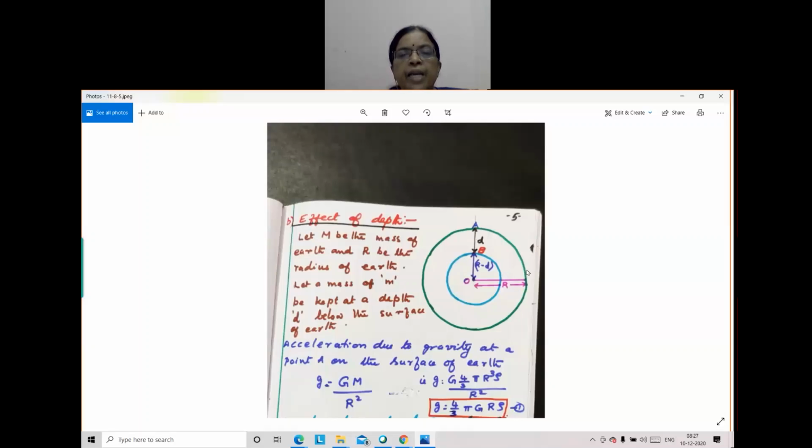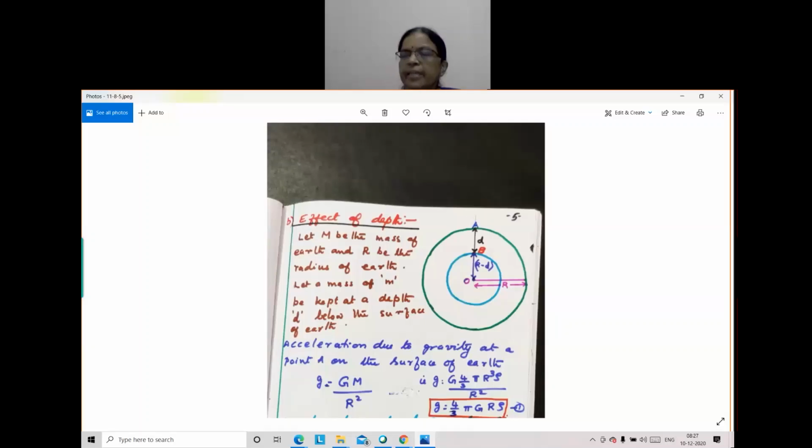So let us take m is the mass of the earth, capital R is the radius of the earth, and when the body is at A, what is the acceleration due to gravity? When the body is at A, what is the acceleration due to gravity? Equation, tell.